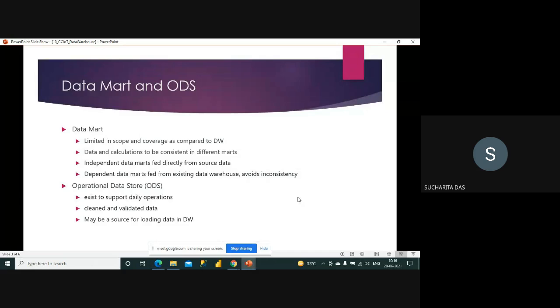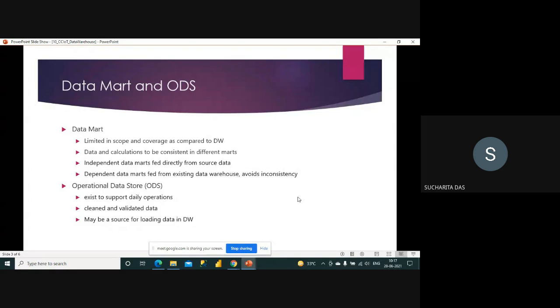Now, this data mart can be of two types. One is the independent data mart, another is the dependent data mart. So, what is an independent data mart? Whatever is your source data, you are directly creating the data mart from your source data. Then it's an independent data mart. And dependent data mart means first of all your data is coming to the warehouse, and from the warehouse you are taking the dependent data mart.